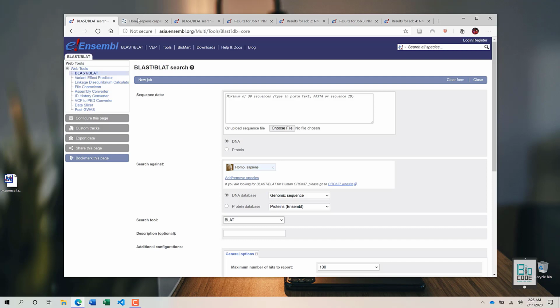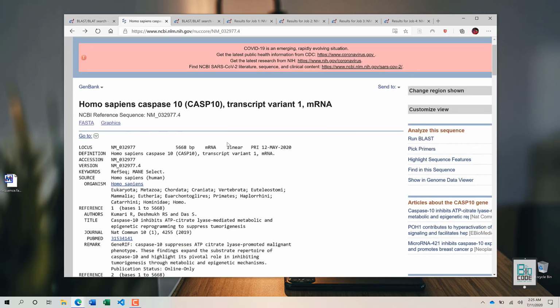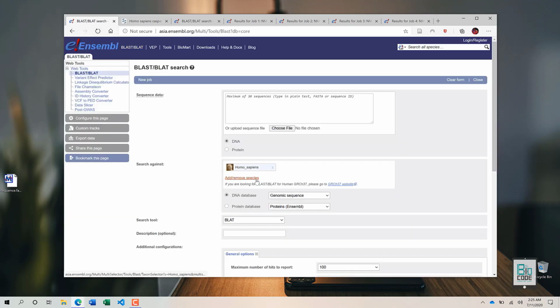So what we are going to do is search for the Casp10 gene in various different polar bear species, and see if it actually exists within them. All we really need to do is select a particular sequence. We can select up to 30 different sequences, and they should be of the same type. For example, they should all be DNA, or they should all be protein. The data set cannot be heterogeneous. You cannot input DNA and protein sequences at the same time.